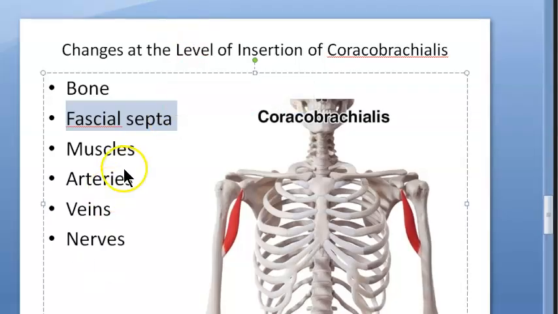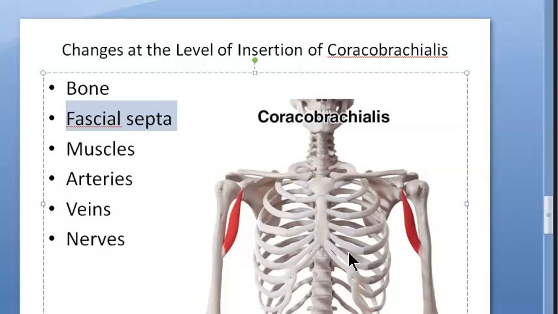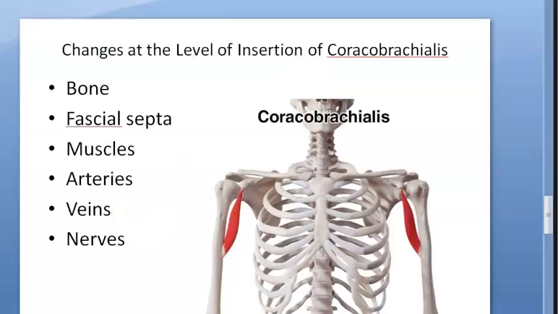So where were we, guys? Fascial septa. Below this level, the intermuscular septa, both the medial and the lateral, become better defined from this level down. So this point is very important because in the exam they have asked this question. Okay, now let's go to muscles, guys.